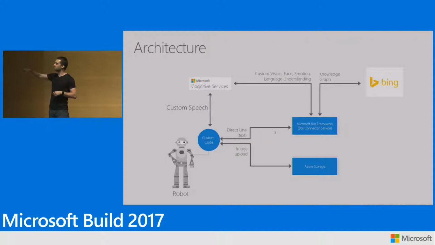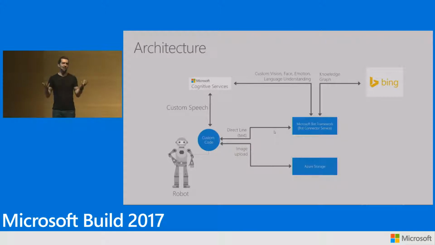From the bot framework, we have a few things we need to do. One of them is natural language. I need to understand what the user is trying to do. Is the user asking me to look at something or asking a generic question? For that, we use the Language Understanding API, what we call LUIS.